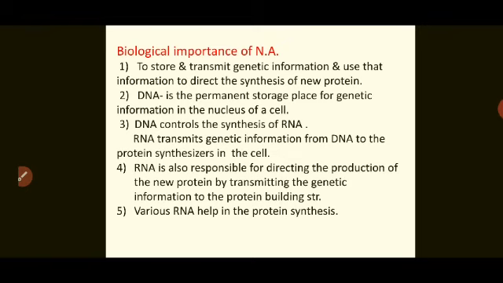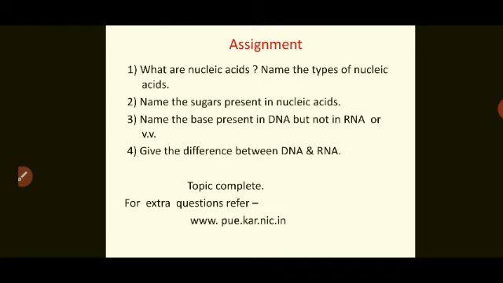DNA controls the synthesis of RNA, and RNA acts as a messenger to transmit the genetic information from DNA to the protein synthesizers in the cell. RNA is also responsible for directing the production of new protein by transmitting the genetic information to the protein building structure. Various RNAs help in protein synthesis. Now the topic is completed.